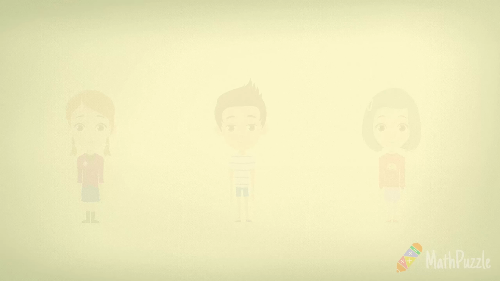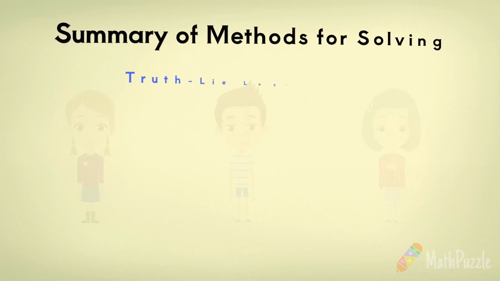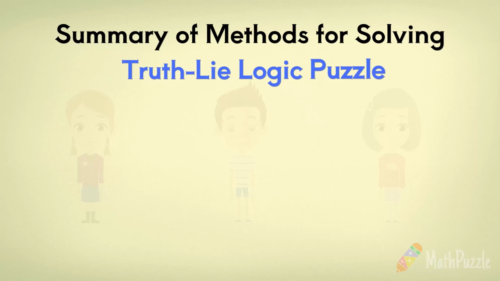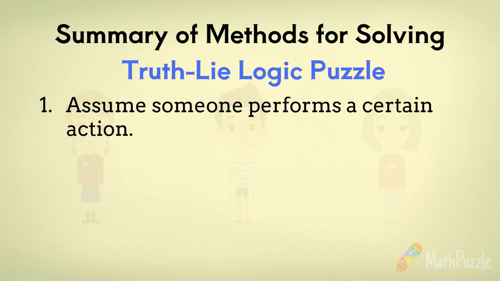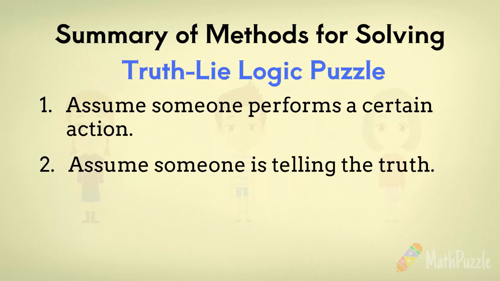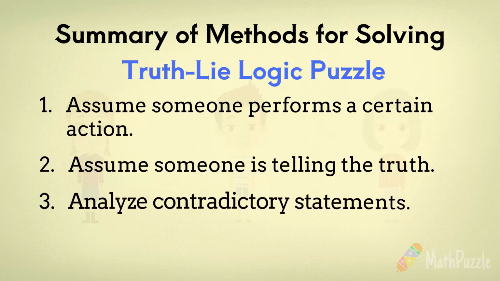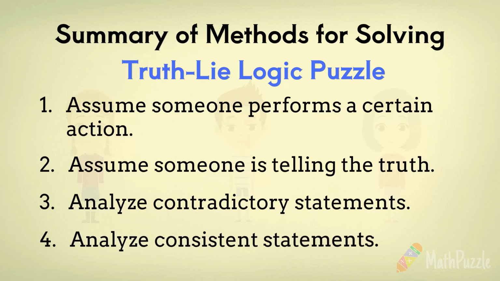Here is a conclusive summary covering all 4 techniques we've discussed to solve truth-lie logic puzzles in this video. 1. Assume someone performs a certain action. 2. Assume someone is telling the truth. 3. Analyze contradictory statements. 4. Analyze consistent statements. These methods can be applied in different problems, and the choice depends on the situation to determine which one is more suitable.